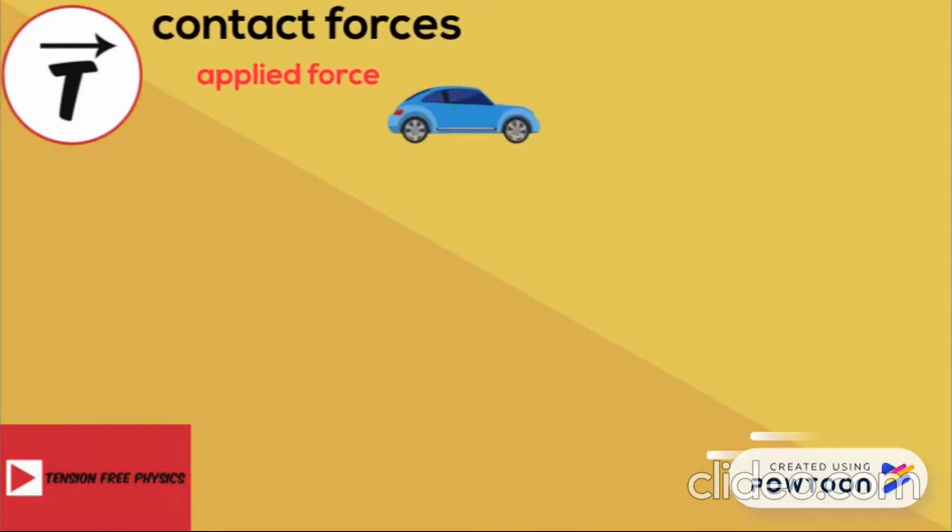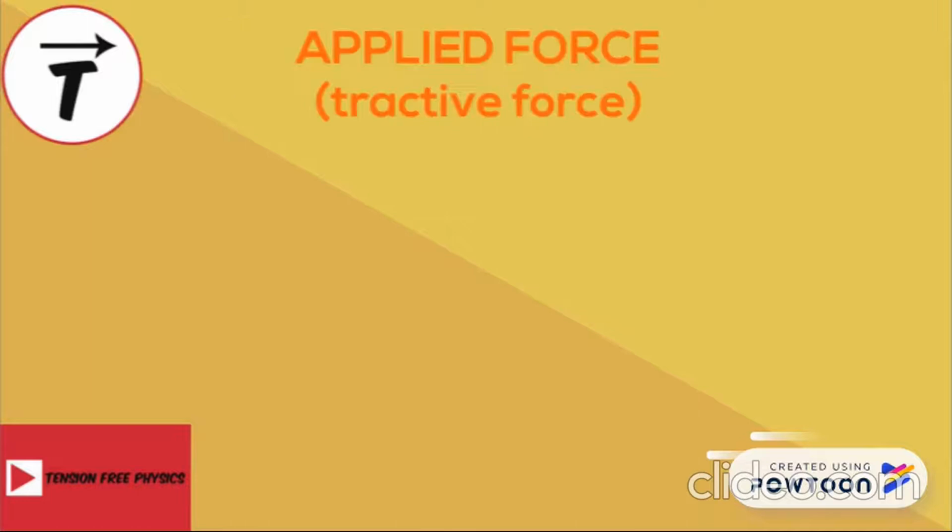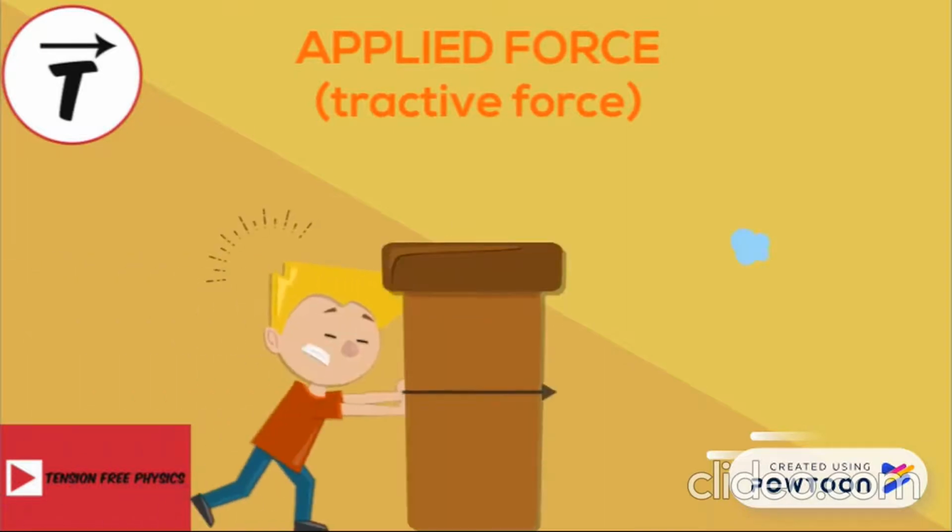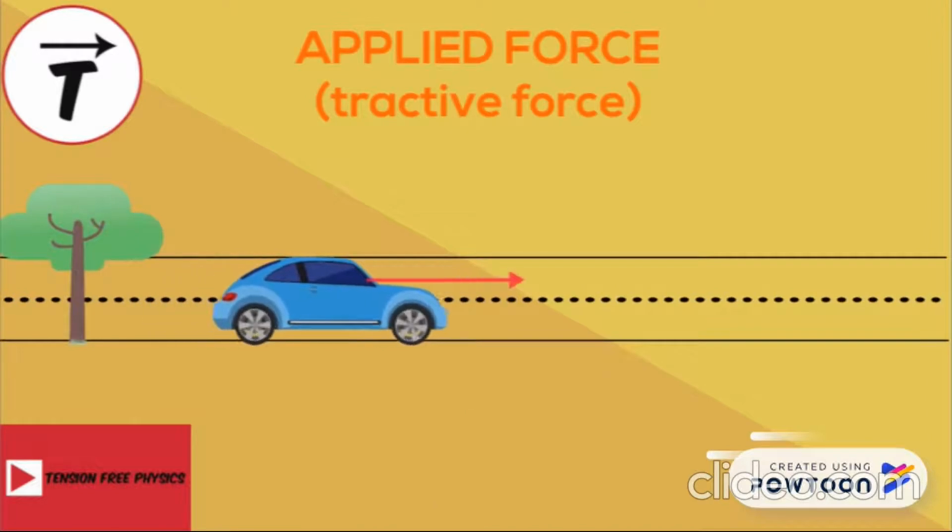The first one is the applied force. The applied force or the attractive force, and as the name indicates, is when an object applies a force on another object. It can be muscular as for humans or engine as for machines.